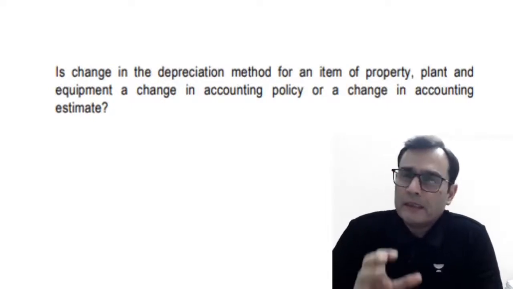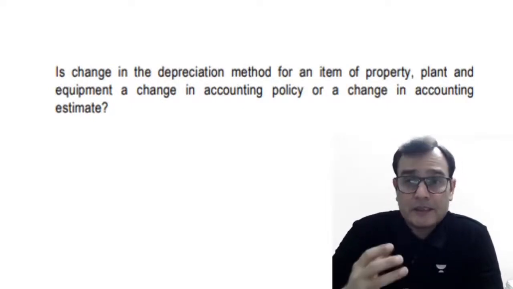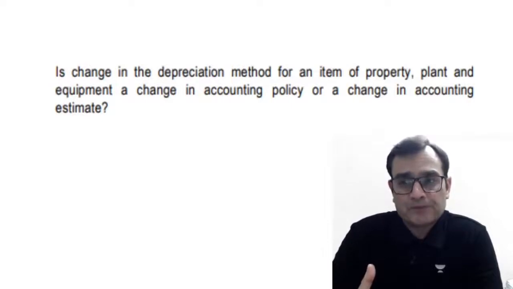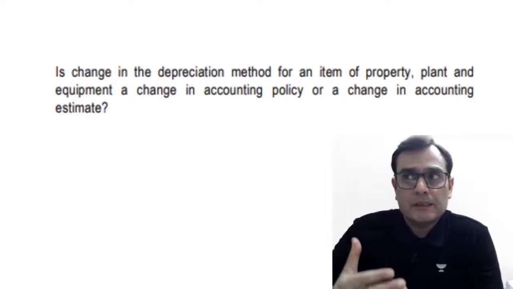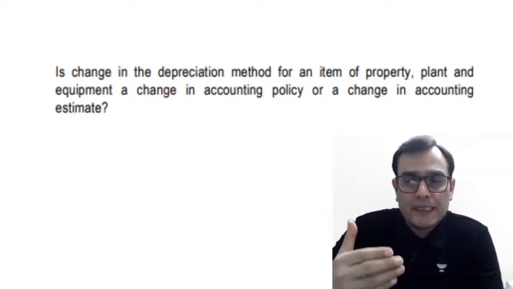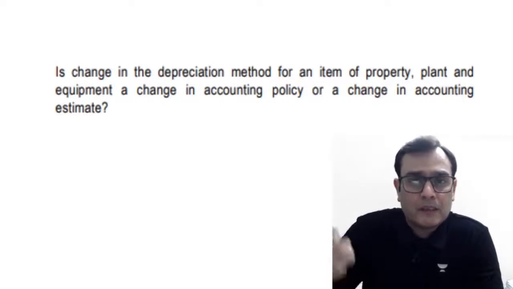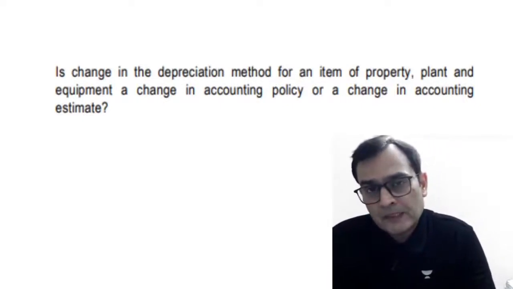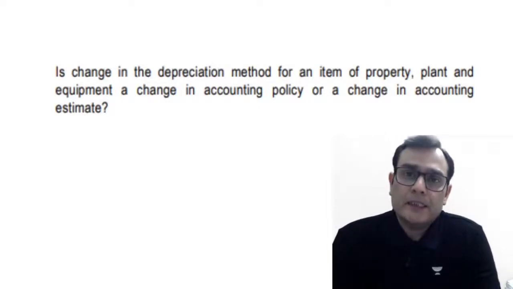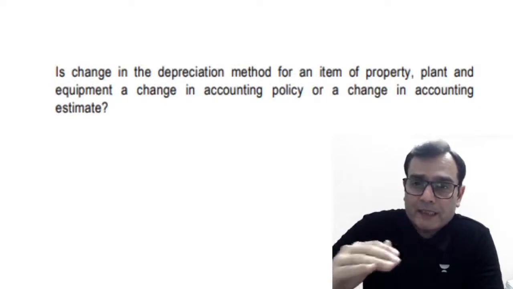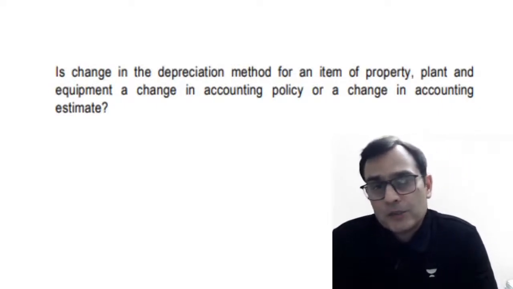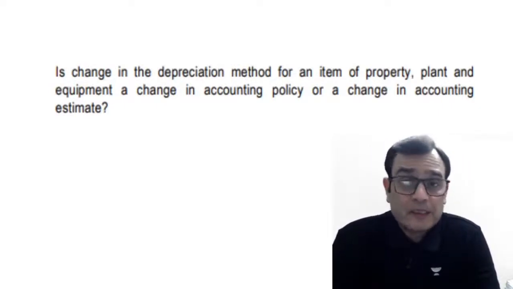is that change a change in policy or an estimation? Now, let's first of all consider what depreciation is. Depreciation is nothing but estimating the way in which the economic benefits will be generated. If the company believes that the economic benefits arising from the asset are going to be more on a straight line basis, then it makes sense to take depreciation on a straight line basis.